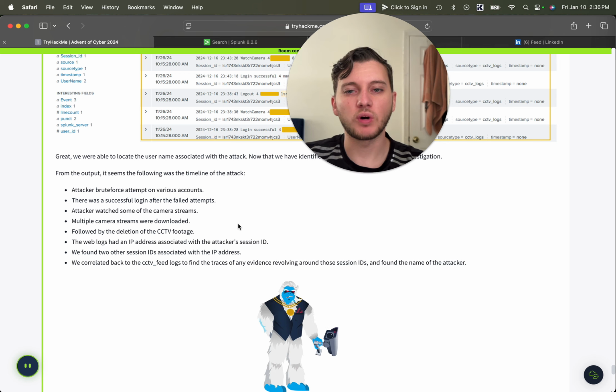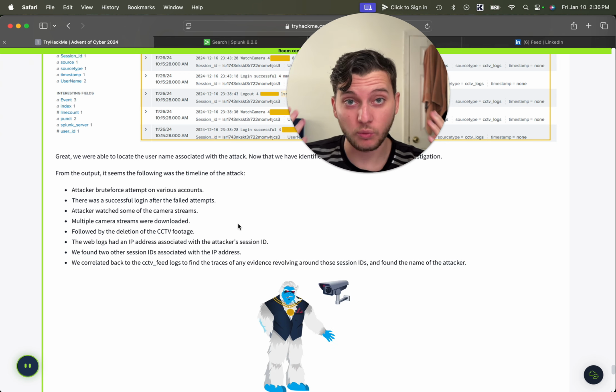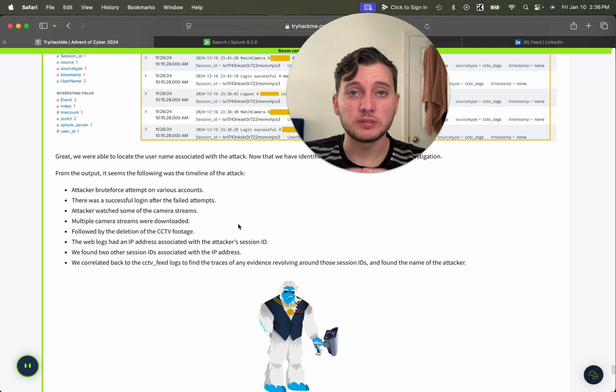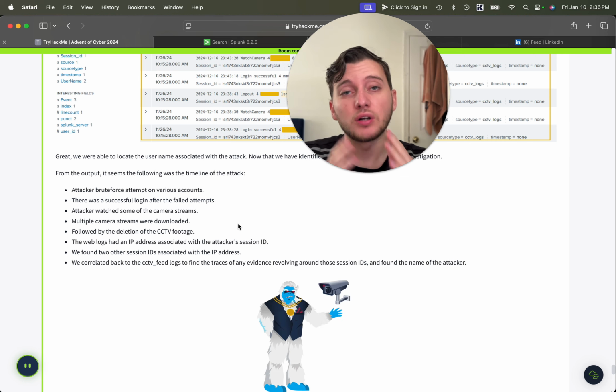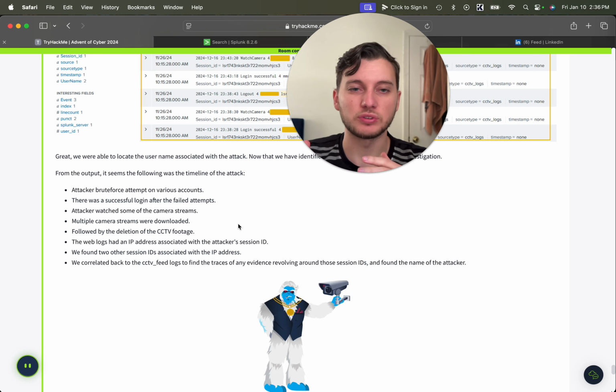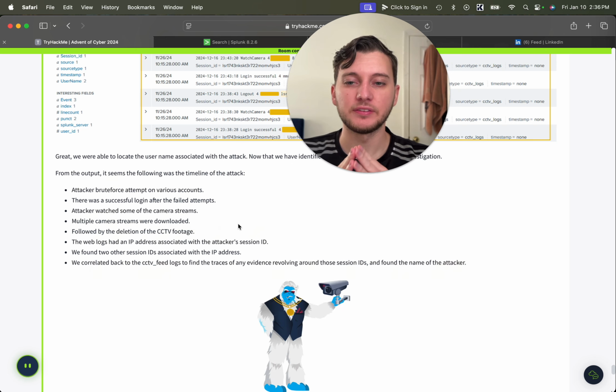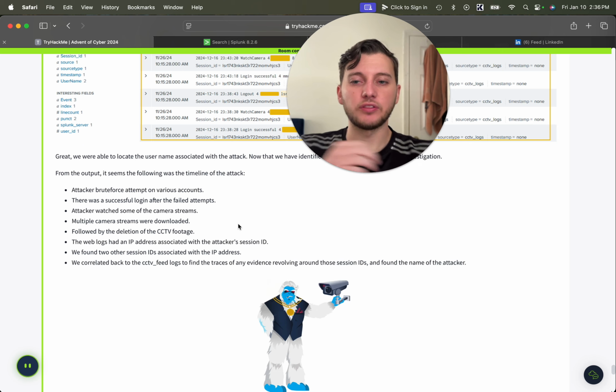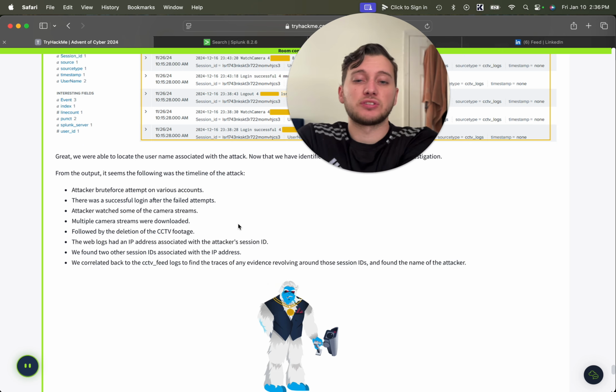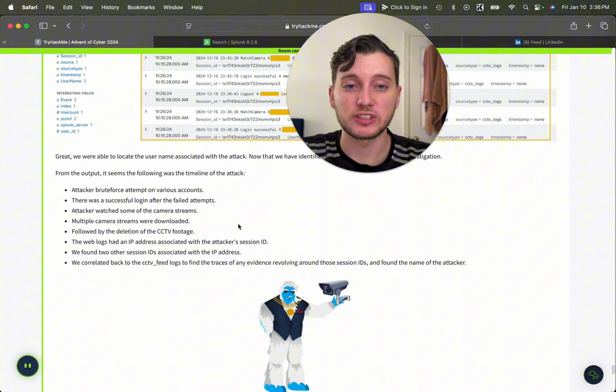Then the attacker watched some of the camera streams, which we saw with the watch camera event type. Multiple streams were downloaded, so we did download all the streams before deleting them, which we saw in the logs. And then this was followed by the deletion of the CCTV footage via the session ID, and the web logs had an IP address associated with the attacker's session ID.